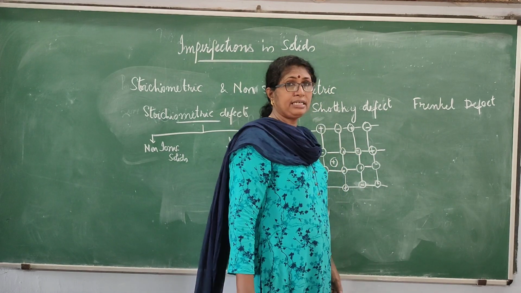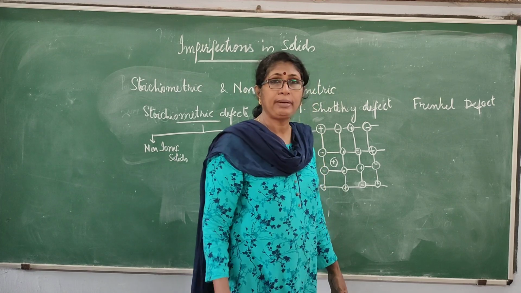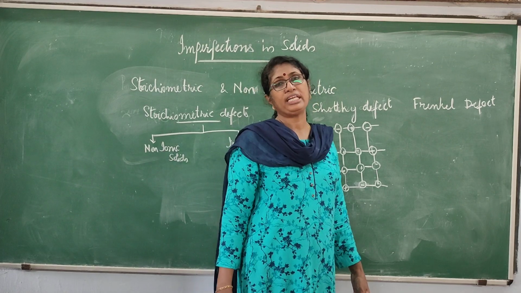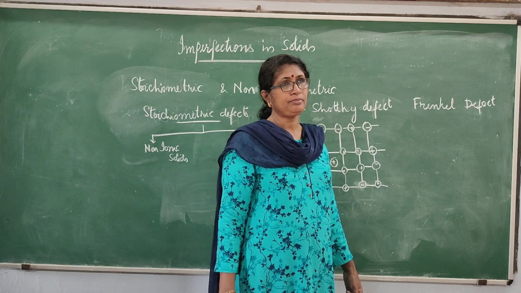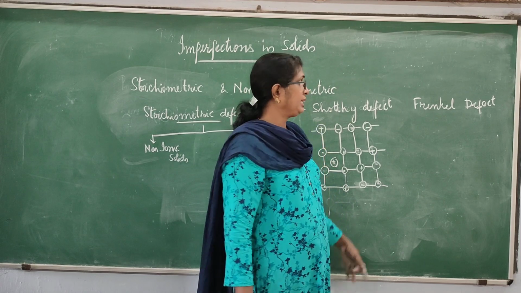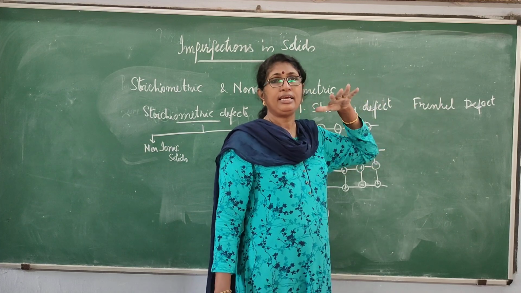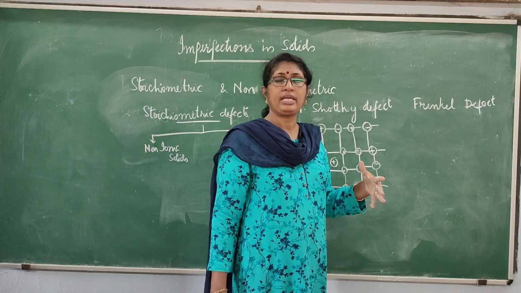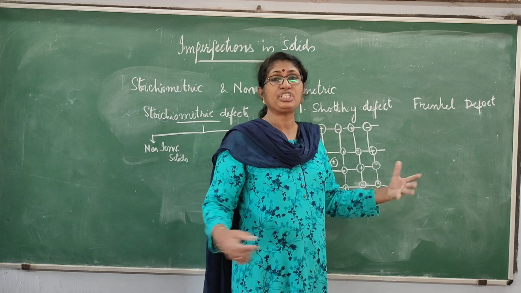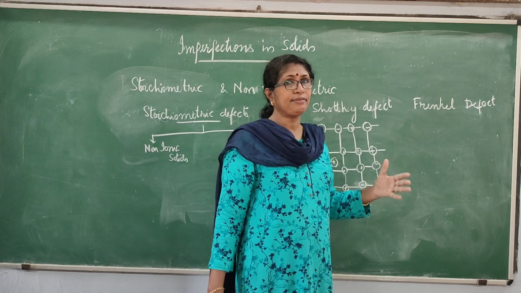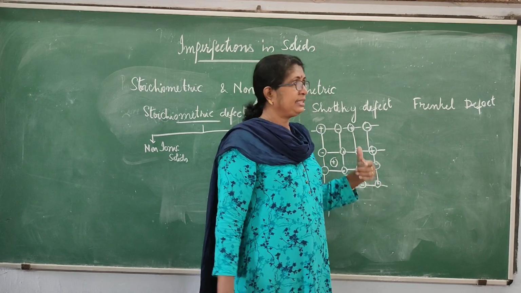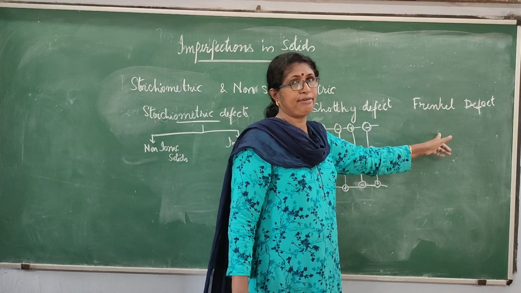The Frenkel defect is shown by crystals whose coordination number is very low. If the coordination number is very low, then they will show this type of Frenkel defect. And if there is a large difference between the size of the cation and anion, then they will show the Frenkel defect.